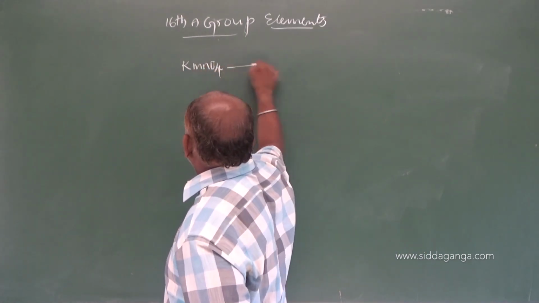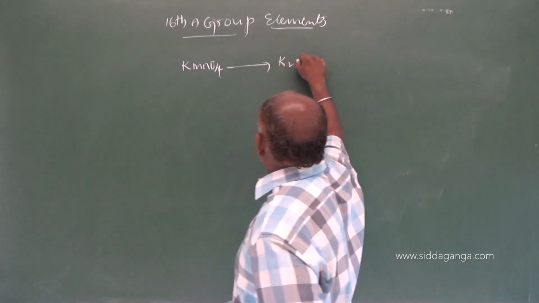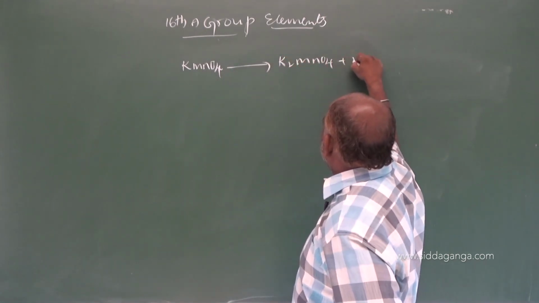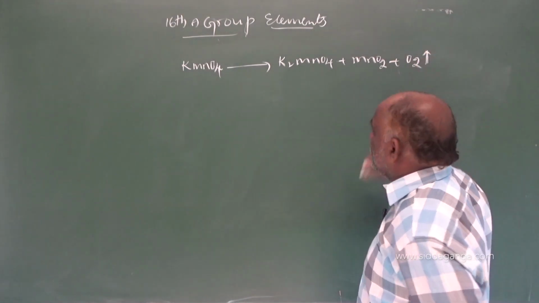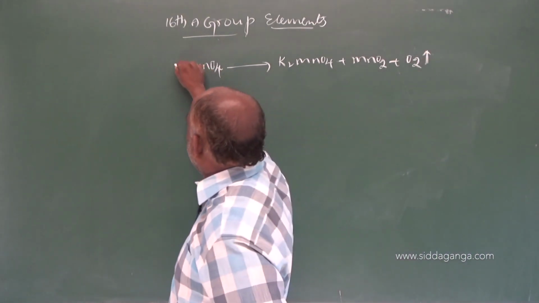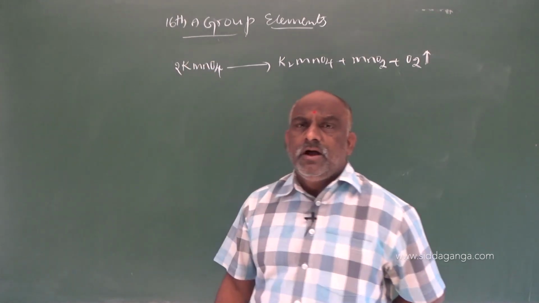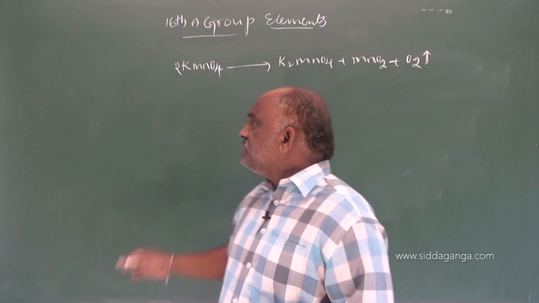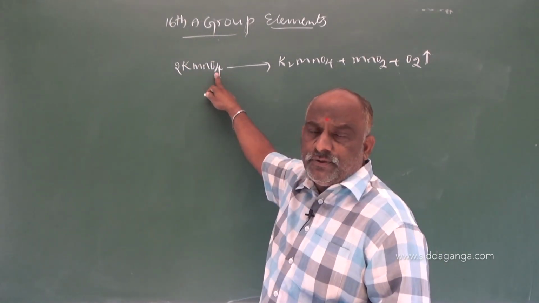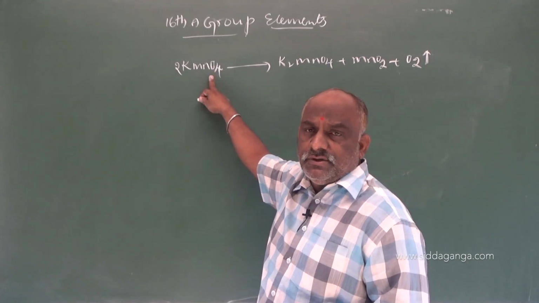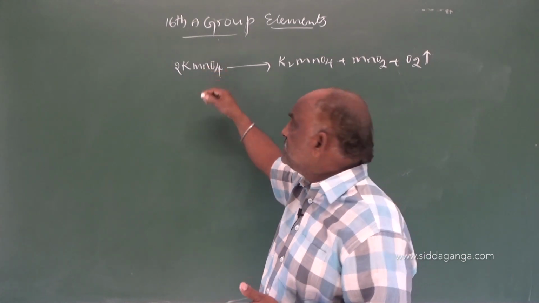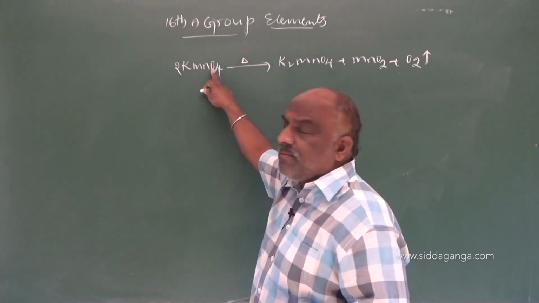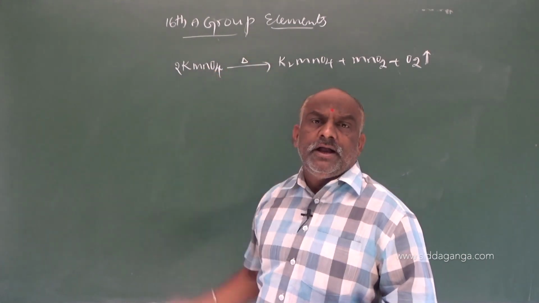KMnO4 gives rise to K2MnO4 plus MnO2 plus O2. See this reaction, my dear students. 2KMnO4. What is KMnO4? Potassium permanganate. Decomposition. These are oxygen rich compounds, oxygen rich salts. Potassium permanganate decomposes.